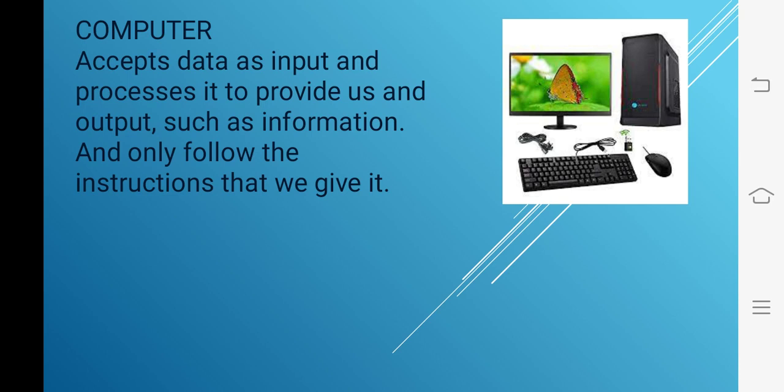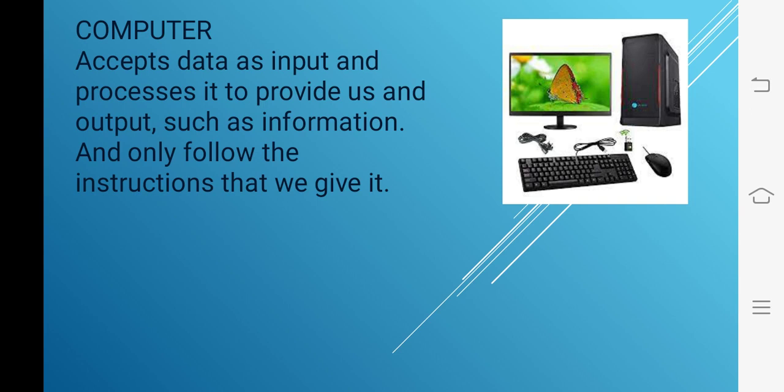Now we will understand how the IPO cycle is related to the computer. As you all know, a computer is an electronic machine and it also works on the IPO cycle. First we have to give input to the machine, it accepts the input, processes the input and provides us output. For that we have to give instructions to the machine.